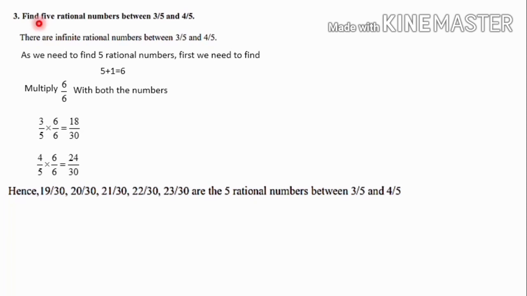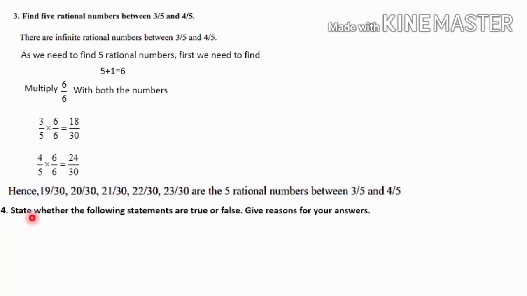Once again, here you are asked to calculate 5 rational numbers. So first step is 5 plus 1 you have to do. 5 plus 1 is 6. Then you have to multiply 6 by 6 with both the given numbers. 3 by 5 into 6 by 6 we did, we have got 18 by 30. Next 4 by 5 into 6 by 6 we have multiplied, then we have got 24 by 30. Then 18 is the beginning, so 19 onwards we have to write 19 by 30, 20 by 30, 21 by 30, 22 by 30 and 23 by 30 are the 5 rational numbers between 3 by 5 and 4 by 5.